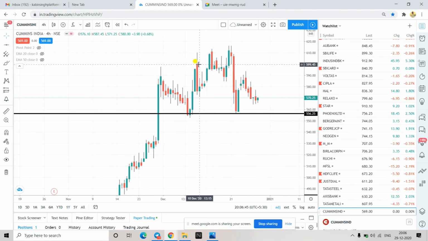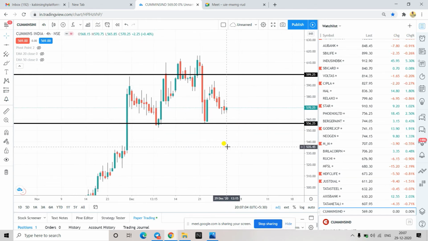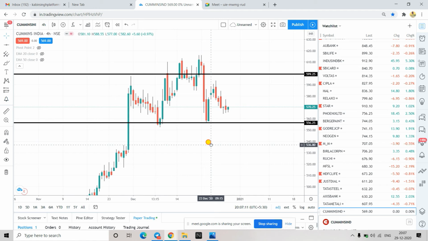And here on the top side, this area is giving resistance to the price. Okay, because here the price is rejecting again, rejecting again, rejecting, so it is trading in a range. Whenever it goes above or below, you can see a good amount of movement happening. Okay, clear this part? Yes. So now tell me any stock name and I'll draw SNR on that to give you a little bit more clarity. Give some name.